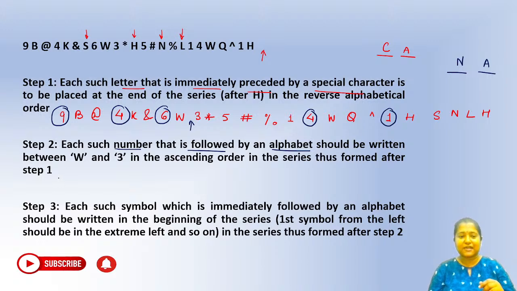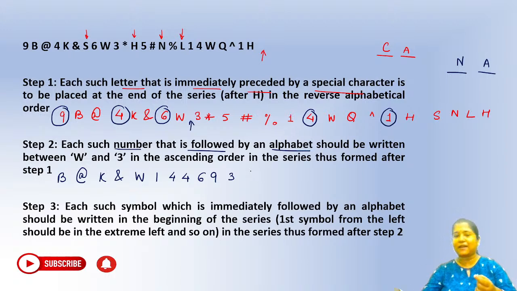Okay. So let's quickly write down the output for this one. So you can see B at the rate K ampersand W, and now these numbers in the increasing order. So we will be getting 1, 4, 4, 6 and 9, right? And again we will have the same thing in the same order, the remaining characters in the same order. So 3 asterisk 5 hash percentage 1 W Q cap H S N L H.